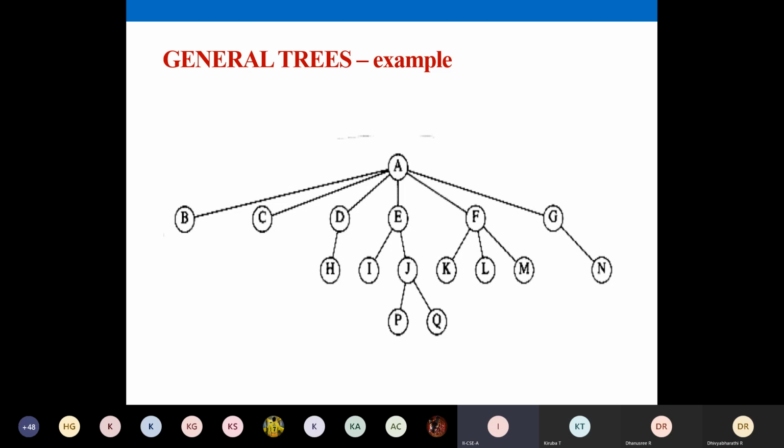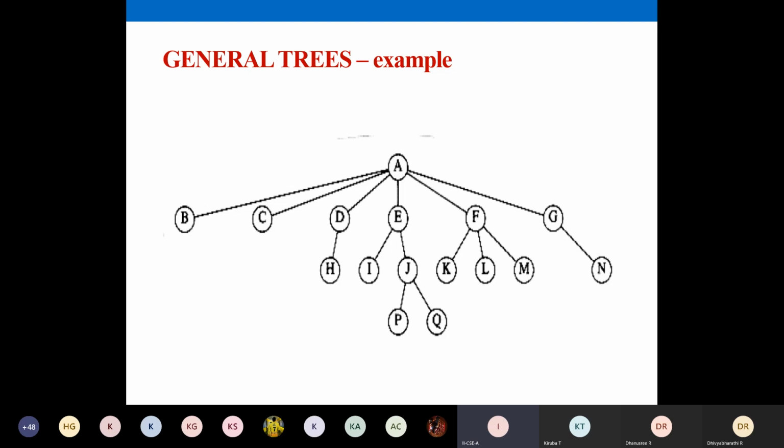E, I, J, they define a subtree of A. And similarly, F, K, L, M, these nodes constitute a subtree of A. And G and N define a subtree. So all the nodes that come under a particular branch form a subtree. So this is one example for a general tree.